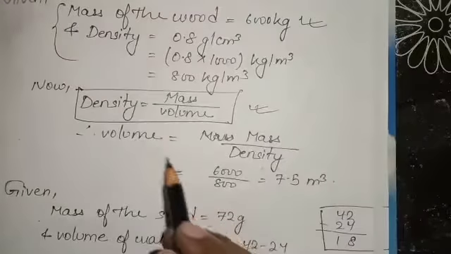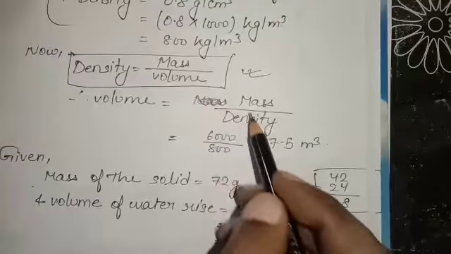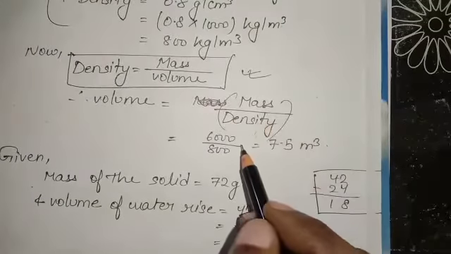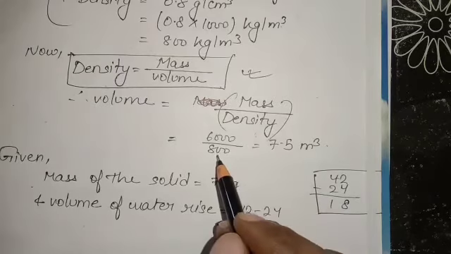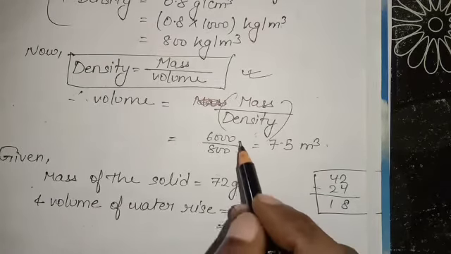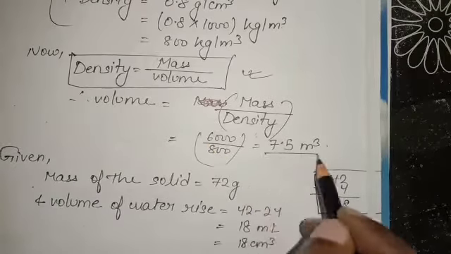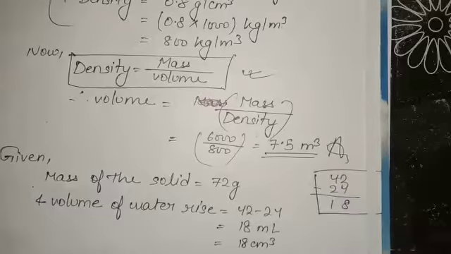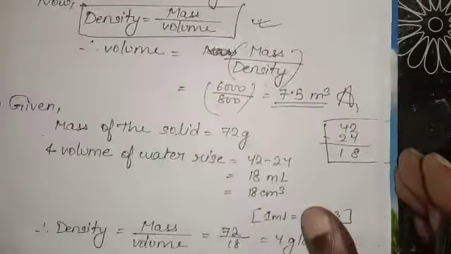Therefore volume will be how much? Mass by density. The mass given is how much? 6000 kg. Density given is 800 kg per meter cube. 20 cancels, 60 by 8 means 7.5 meter cube in SI system. Okay, I think it is clear. Question number 7 completed. Question number 8.